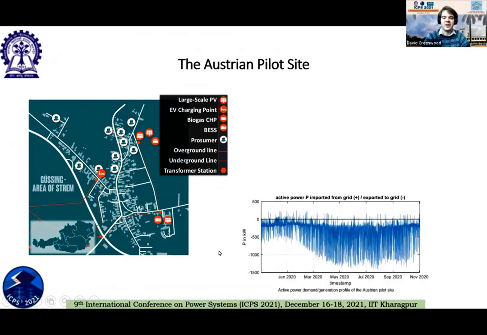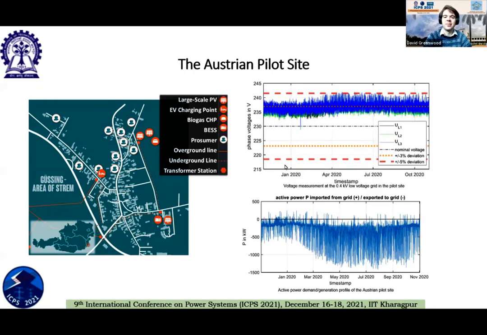So this figure here shows the amount of power that we are either exporting or importing from the Strem area. What we can see here is that there are very few periods where this Strem village imports power from the wider distribution system, and the majority of the time it's actually exporting.